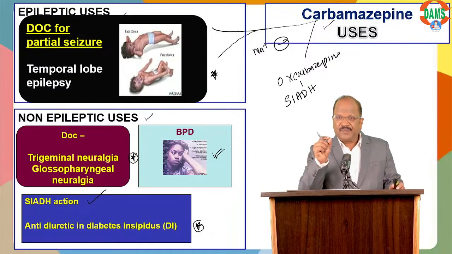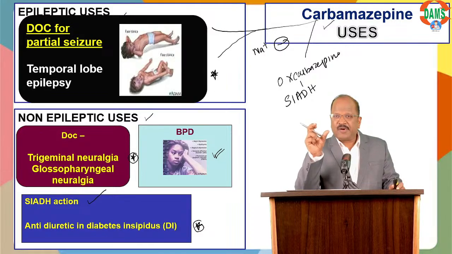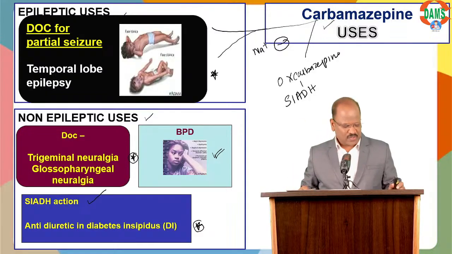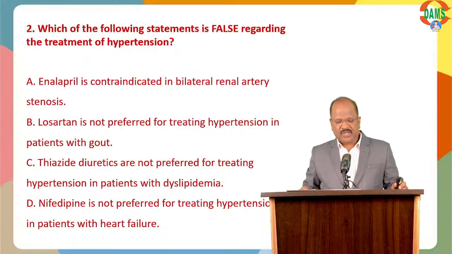So far we have done the anti-epileptic chapter. Very important. If my prediction is right, definitely one question, either regarding mechanism of action, use or adverse effects of anti-epileptic drugs, is very, very important. Just revise. Okay, now second question.